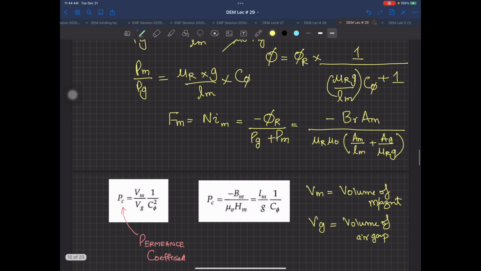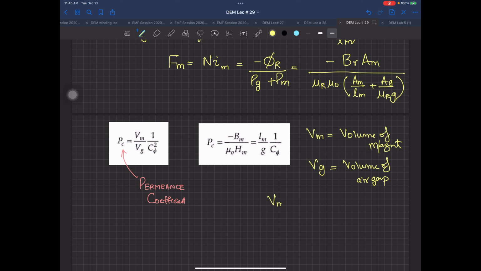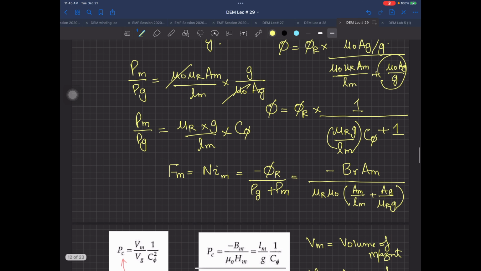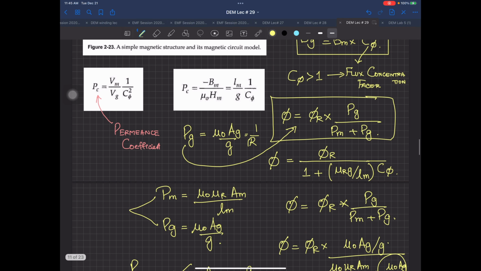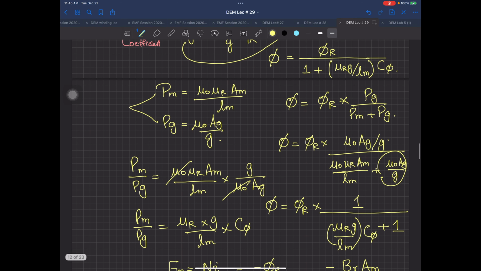Now, please, anyone, just go on with the flow wherever you are having the volume. On what will the volume be built? Your Vm would be equal to, sorry, Am multiplied by Lm. Your Vg would be equal to Ag multiplied by G. Which formula will come from above here? You have a lot of formulas up over here which you can use.